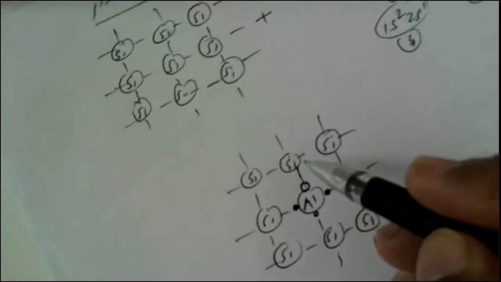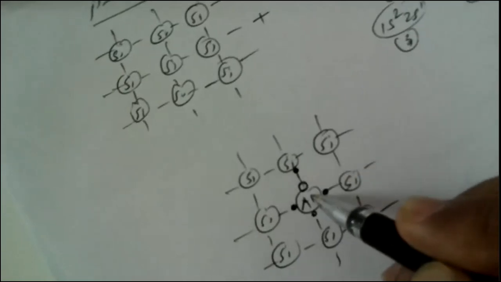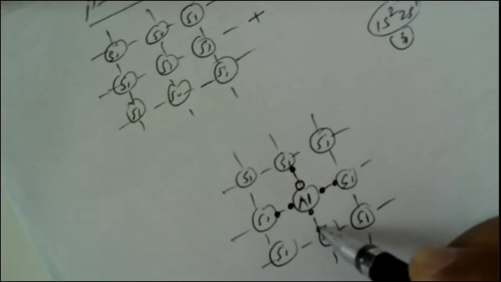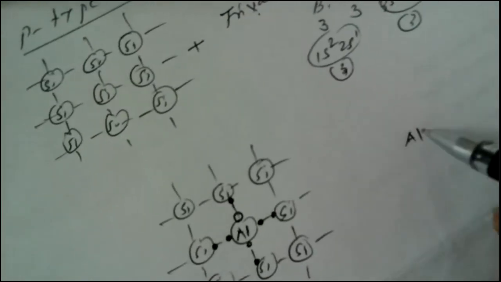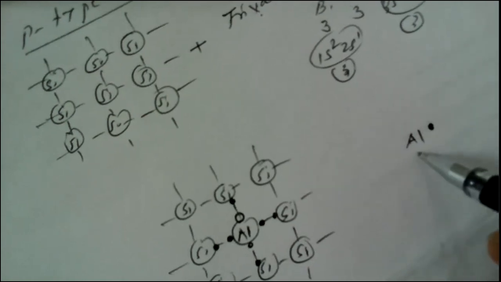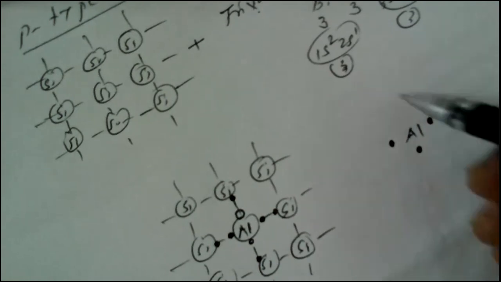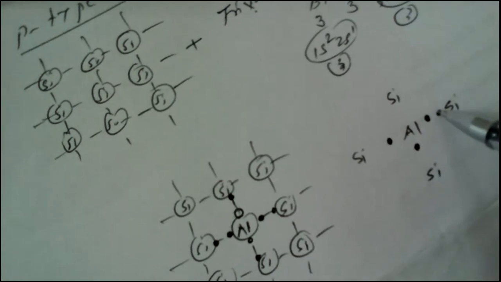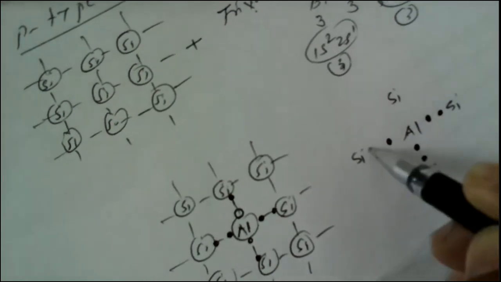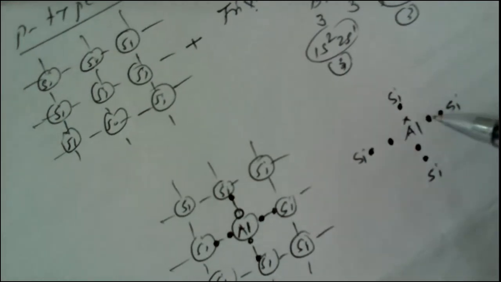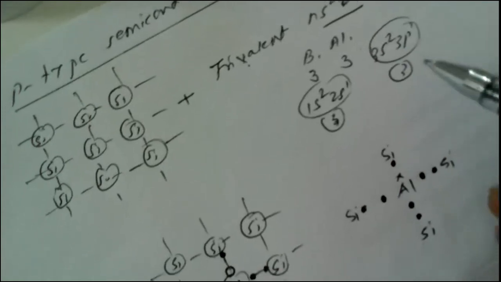silicon can contribute only 1 electron like this, but aluminum cannot contribute a single electron. So here the bonding between this aluminum and silicon, or if we want to show the bonding like this, 1 electron of aluminum, another electron of aluminum, third electron of aluminum, and surrounding this 4 silicon atoms are there like this. They also contribute their single electrons. This is third and fourth. But here no electrons are available for aluminum because aluminum can contribute only 3 electrons.